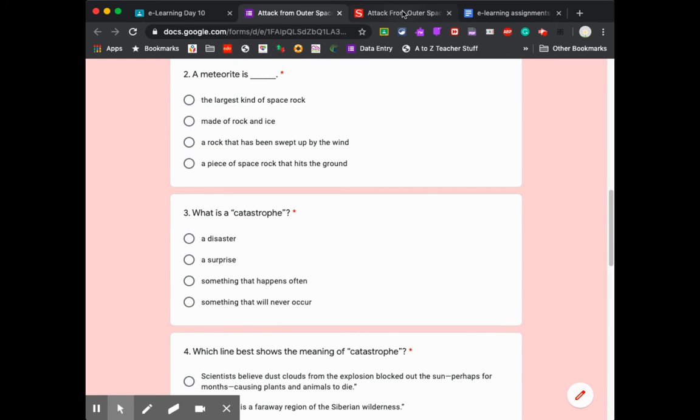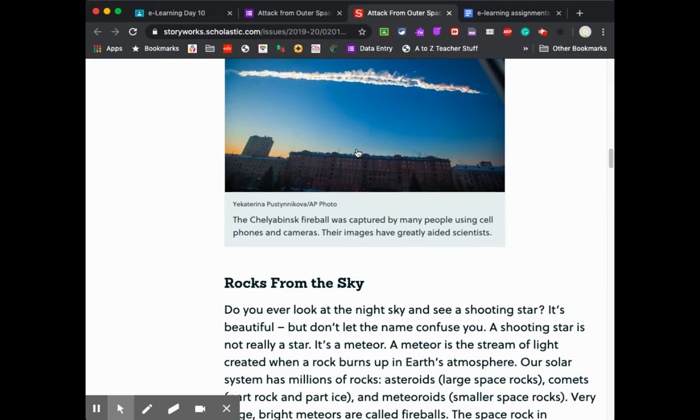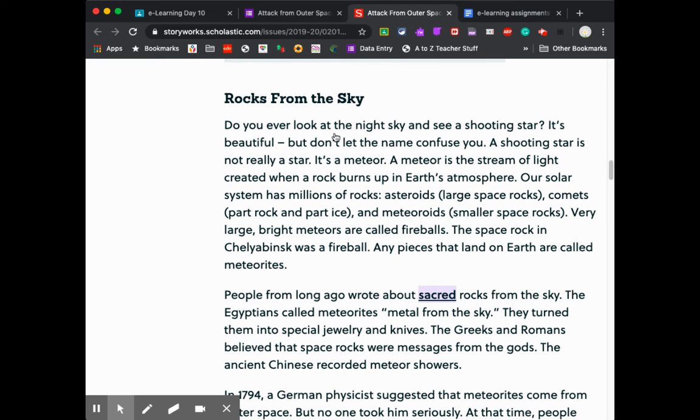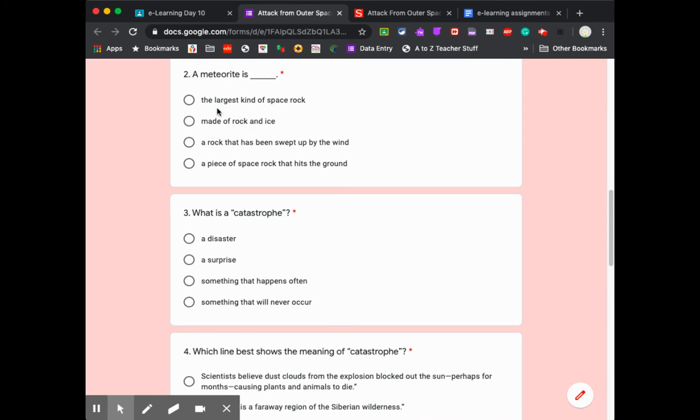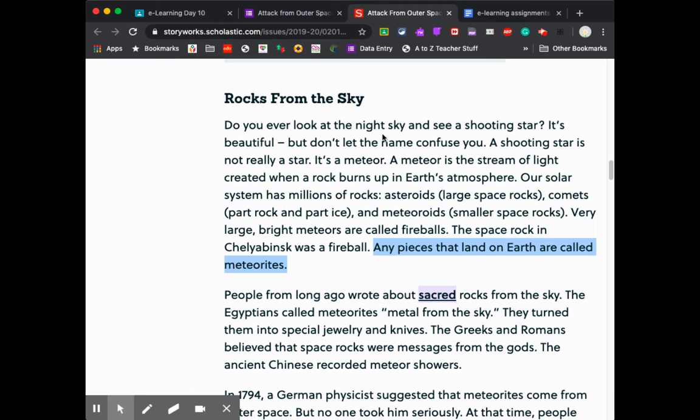A meteorite is, now that is in the second section called Rocks from the Sky. And let's see. So right here it says any piece that land on Earth are called meteorites. So the largest kind of space rock, made of rock and ice, a rock that has been swept up by the wind, or a piece of space rock that has hit the ground. So it's this one because of this sentence that says it landed on Earth.